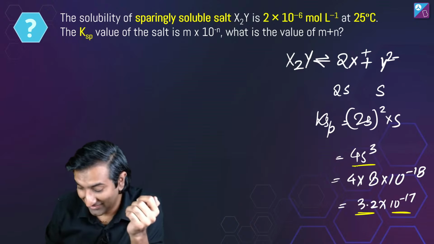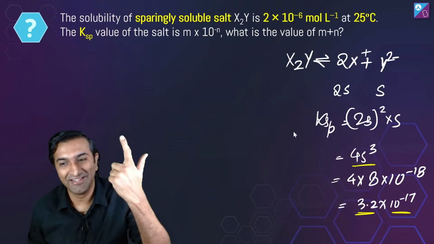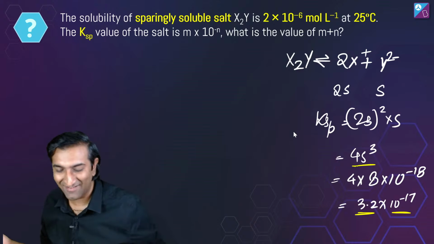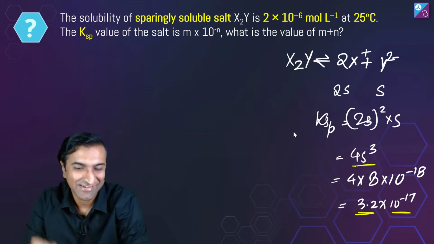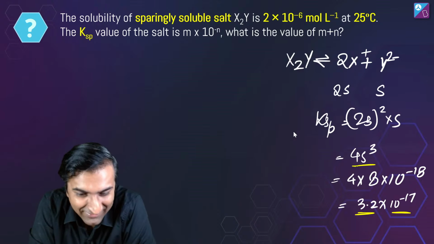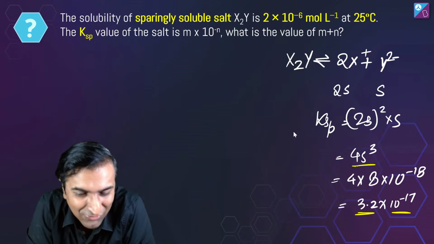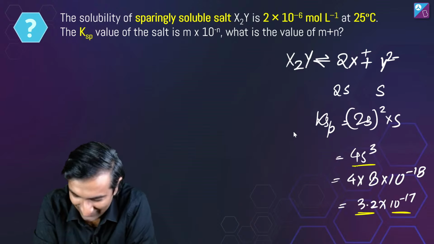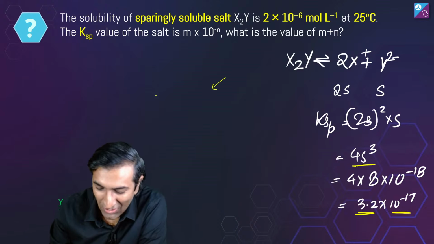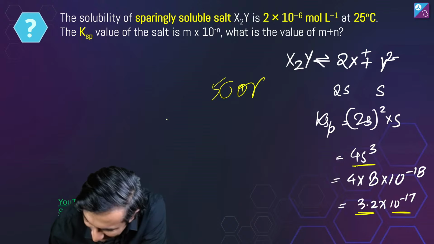I get what you're saying. You're saying 32 into 10 power minus 18, so 32 and 18 makes 50. Okay, fine. Grace marks for this question. Okay, no, I got how you guys are getting 50. Okay, never mind. 50, or this was a funny experience.